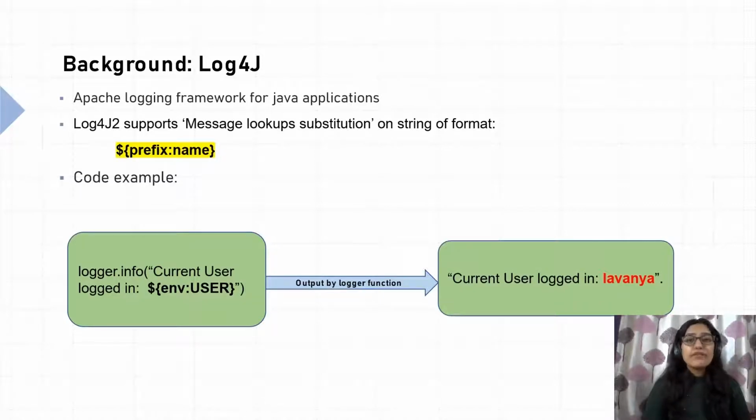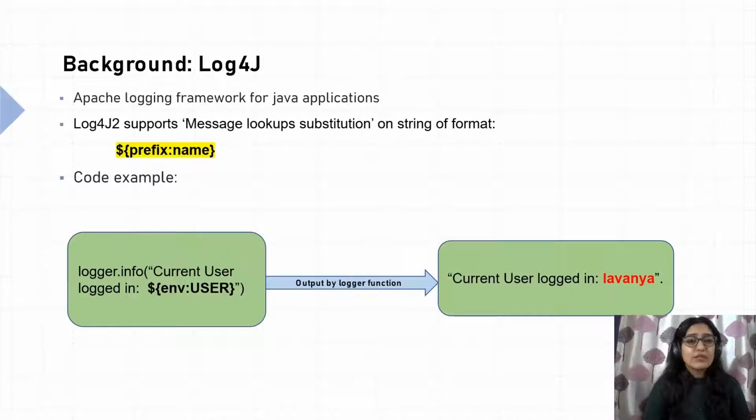Log4j2 by default enables a feature called message lookup substitution on strings of the following format, which provides a way to evaluate and substitute strings dynamically during runtime. There are multiple types of lookups that Log4j2 supports, like environment, Docker, JNDI, Java, etc.